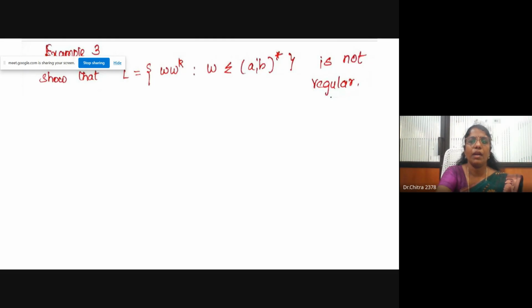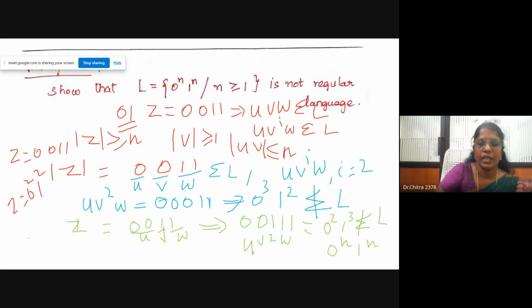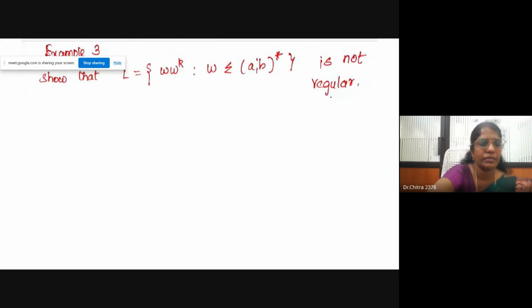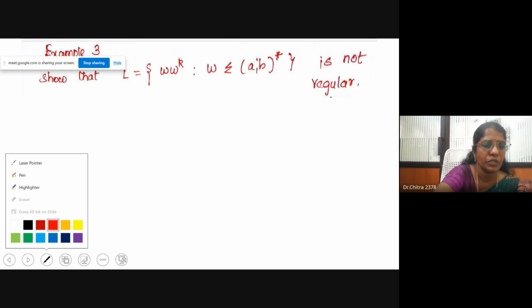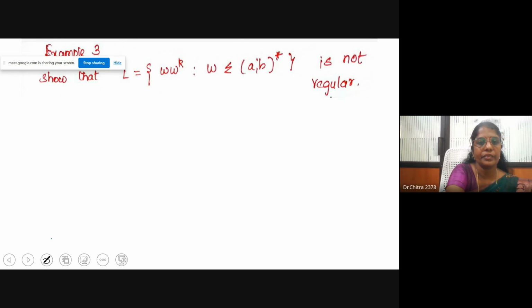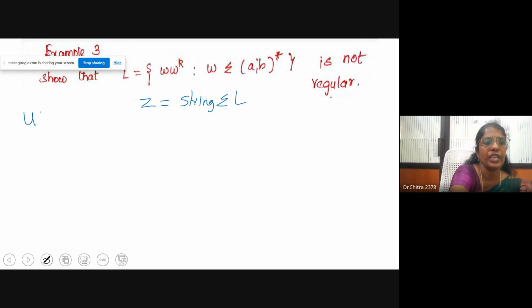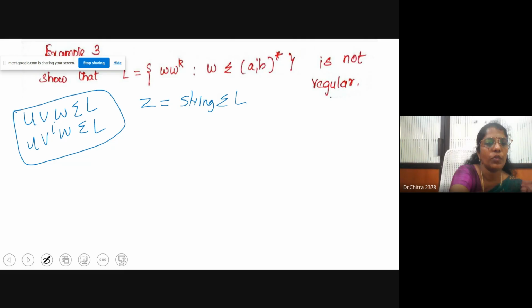What is our pumping lemma? The pumping lemma states that for any language L, take a string z belonging to the language, and if U V W belongs to L, then U V power i W also belongs to L. This is the pumping lemma. We are going to prove that.